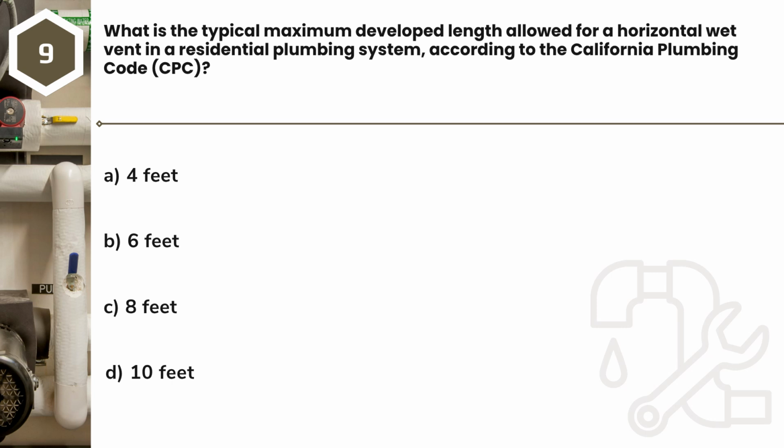Question 9. What is the typical maximum developed length allowed for a horizontal wet vent in a residential plumbing system, according to the California Plumbing Code, CPC? A. 4 feet. B. 6 feet. C. 8 feet. D. 10 feet.